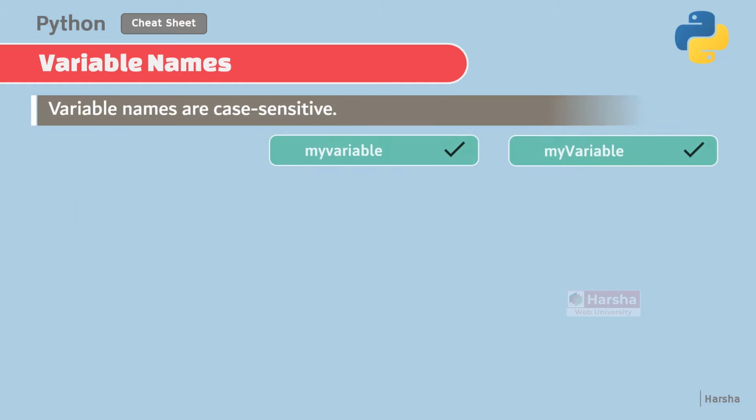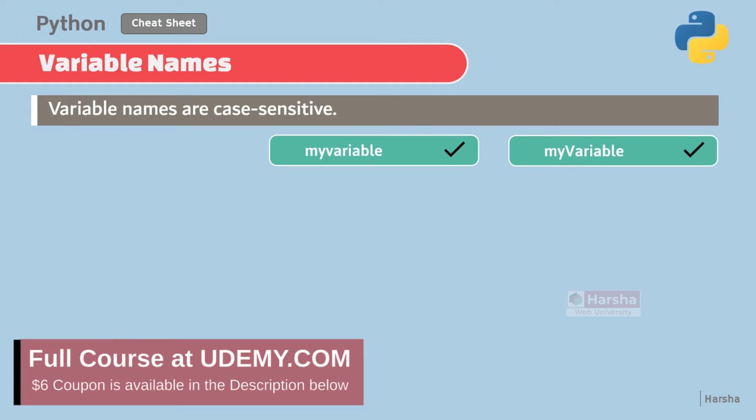The next rule is variable names are case sensitive. That means, for example, here we have created a variable like myvariable, but if you try to create another variable like myVariable where V is uppercase, it is valid. Even though the spelling of both of these names are same, they are treated as separate variable names because they are different in the case. For another example, you can create one more with A as uppercase. Like that, with some difference in the casing, you can create any number of variables with same spelling.